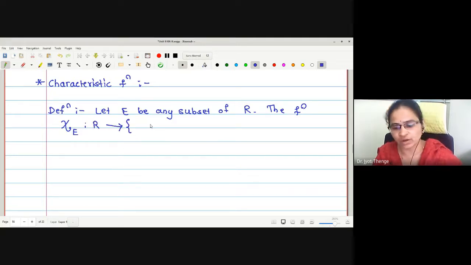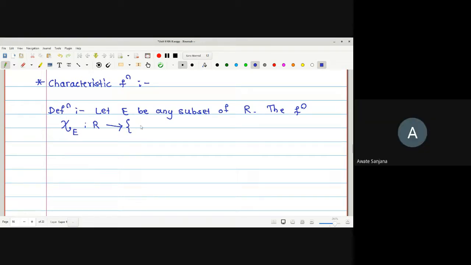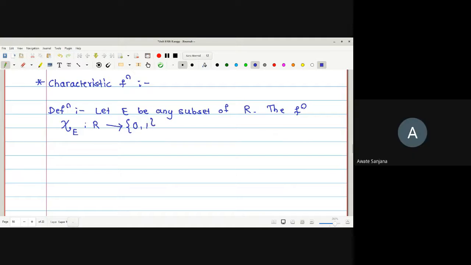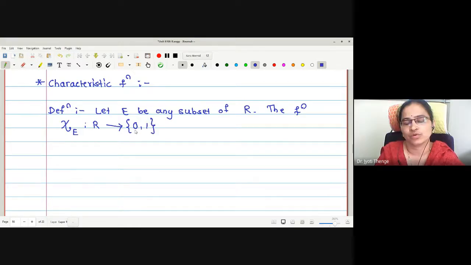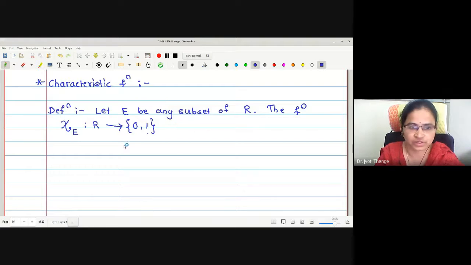What is the codomain of the characteristic function? How many values is it going to assume? 2 values. Which are the 2 values? 0 and 1. When 0? If the element belongs to the set, the function value is 1. Next, if it belongs to the complement, 0. Yes, good.